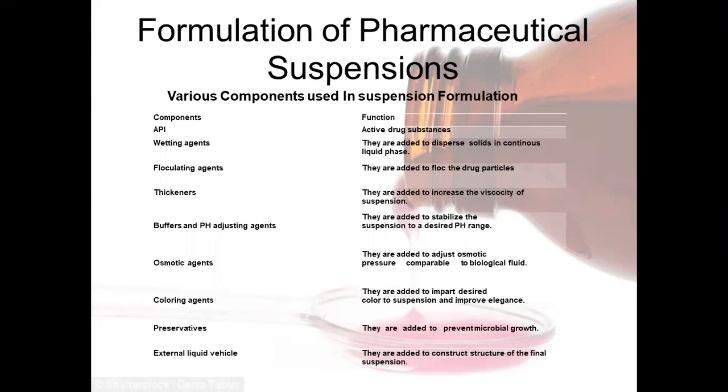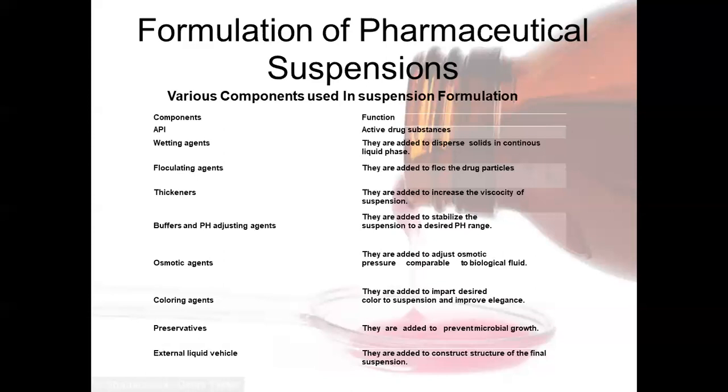Gum acacia is a very good protective colloid and suspending agent. It is useful in mixtures containing resinous tinctures. It is more effective when it is used as compound tragacanth powder. Compound tragacanth powder contains acacia 20%, tragacanth 15%, starch 20%, and sucrose. It is used in a concentration of 2 gram per 100 ml of mixture.